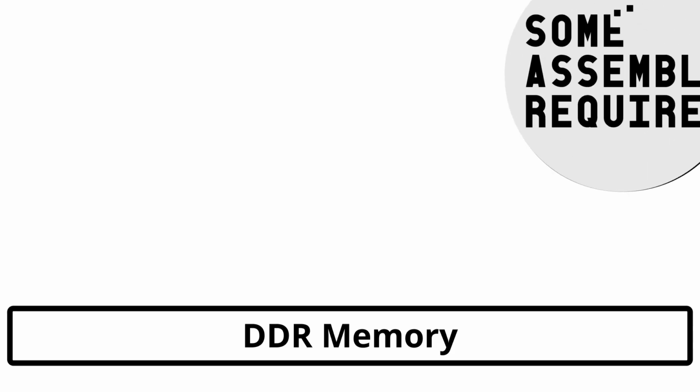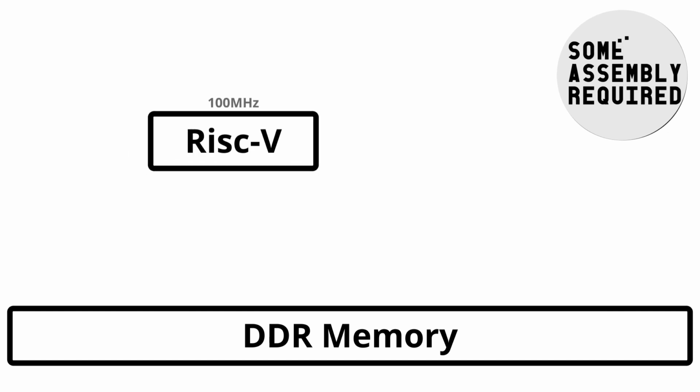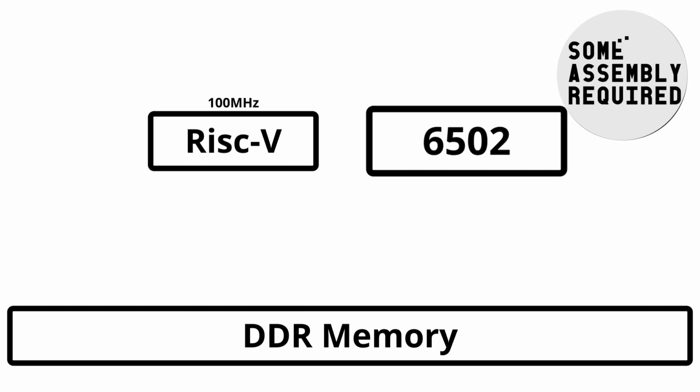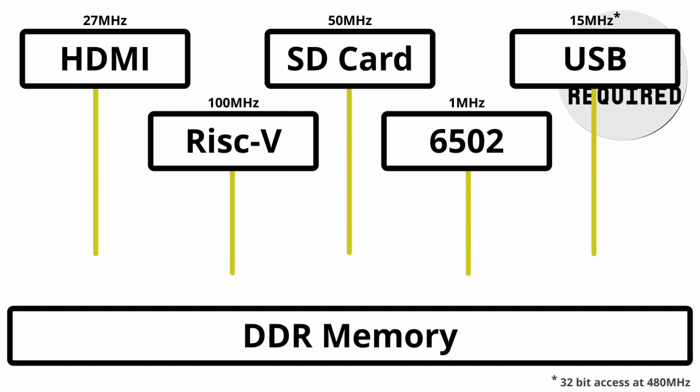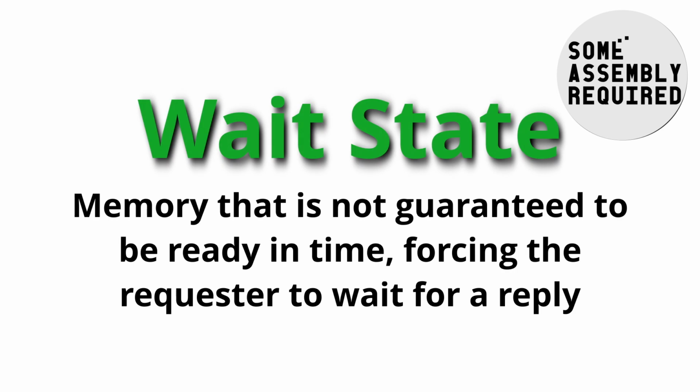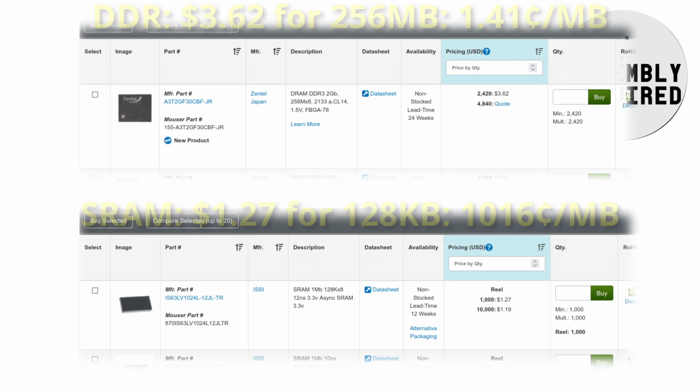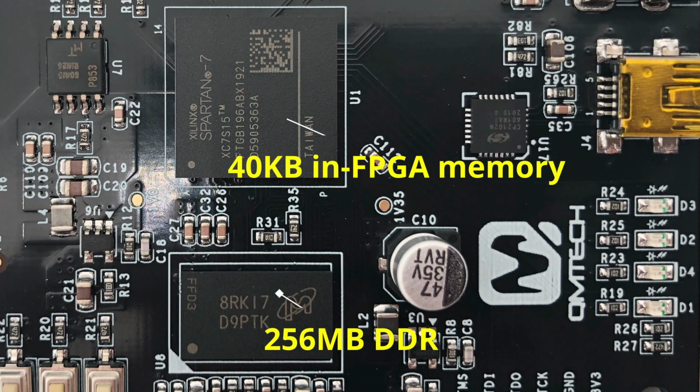The answer is cache. The CompuSAR system will have the control CPU running at around 100 MHz, at least one 8-bit CPU running at around 1 MHz, and probably several I/O interfaces, all needing access to the memory at once. I highly doubt I'll manage to make all of that operate reasonably without introducing something to reduce the amount of actual accesses to the actual memory, which is precisely what a cache is for. A cache is a zero-wait state static RAM that can serve requests very quickly. Obviously, it is much more expensive, either in dollars or, as in our case, in availability, than the dynamic RAM.